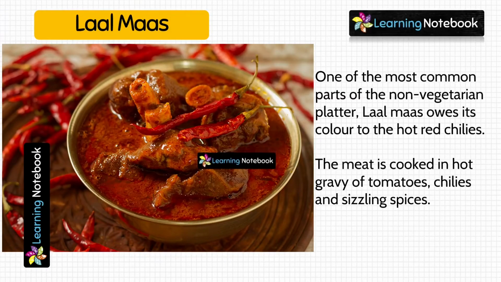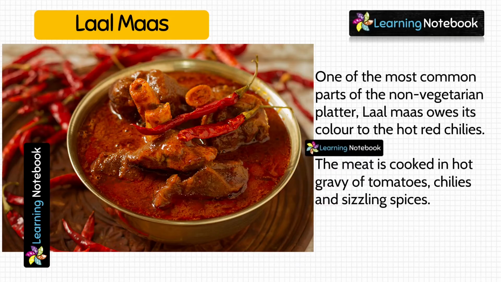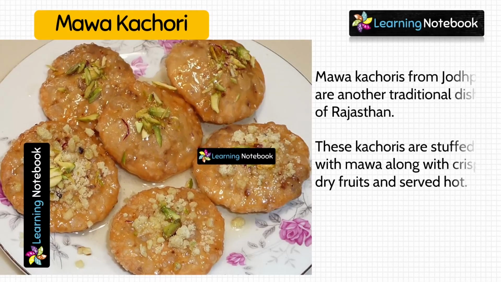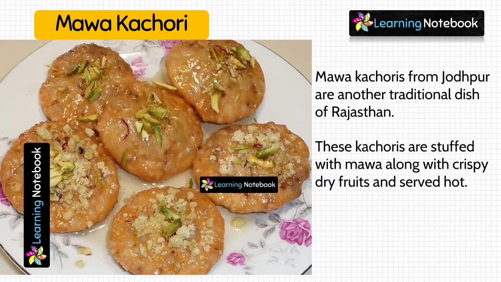Then we have Lal Mas. This is Mawa Kachori, another traditional dish of Rajasthan.